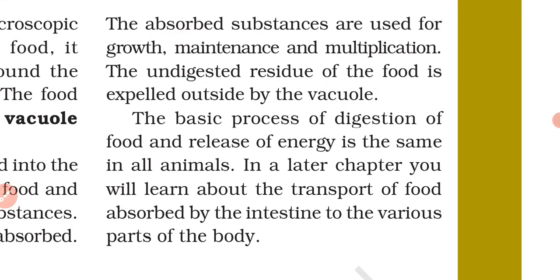One chapter is there, chapter number 11, transportation in animals and plants. In that chapter we'll learn how the blood will be transported and circulated throughout the body. This is the basic transportation part.